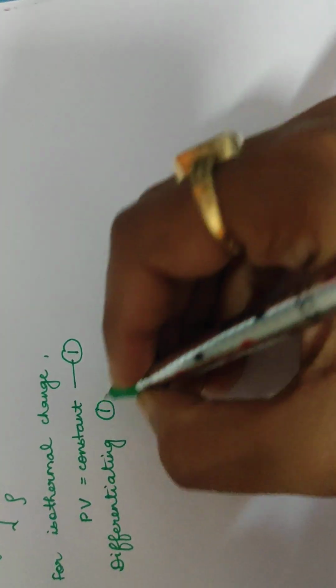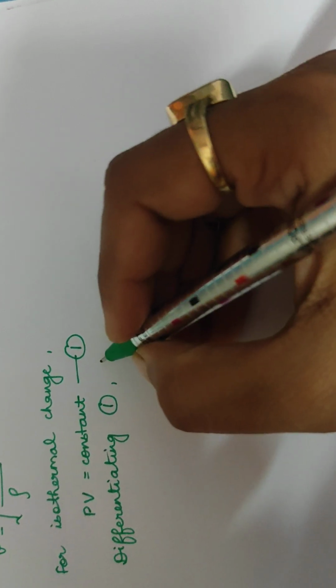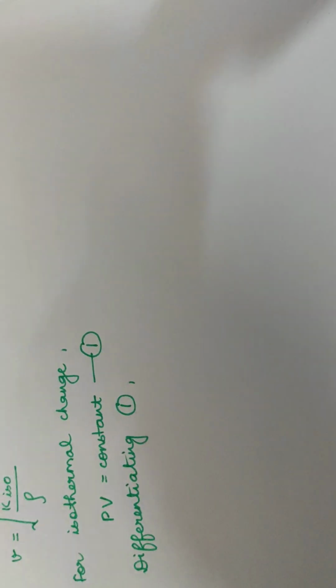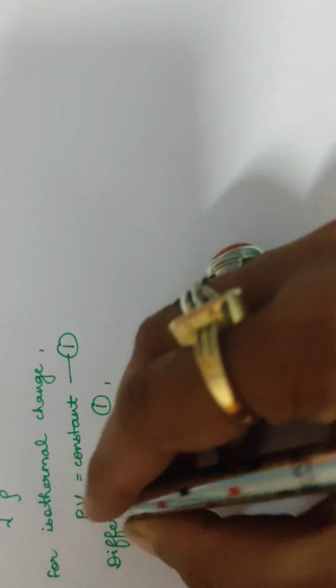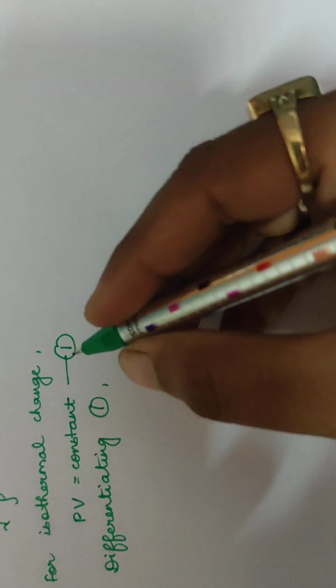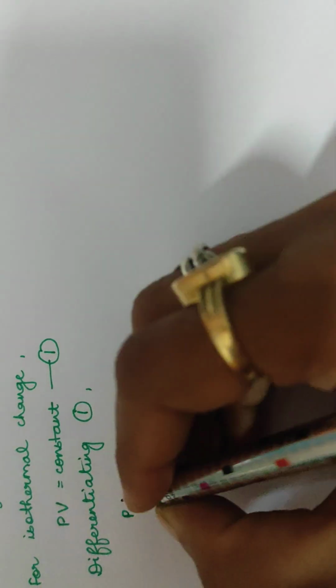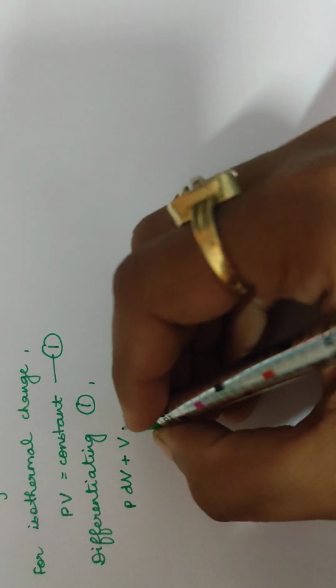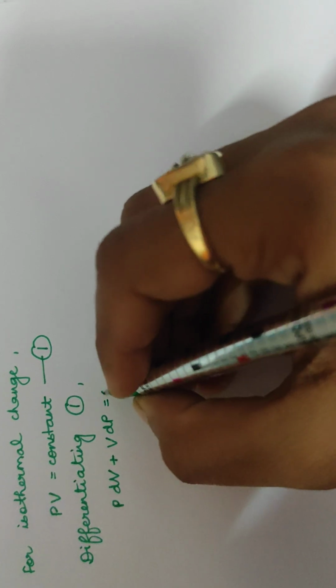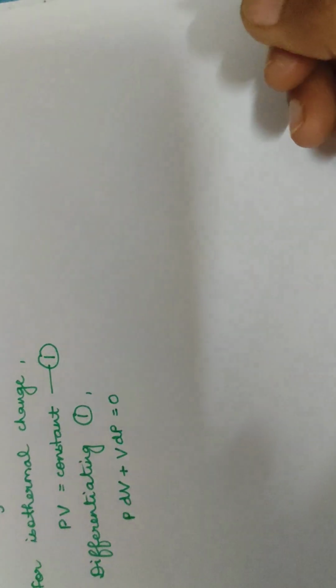Now differentiating 1 on both sides, we are not differentiating with respect to any other variable, we are just differentiating this expression. First we differentiate V, applying the chain rule: P remains constant, differentiate V, it gives P dV, plus now keep V as constant and differentiate P, it gives V dP. But on the right side it is a constant, and differentiation of a constant gives 0. So this is the expression you will get.